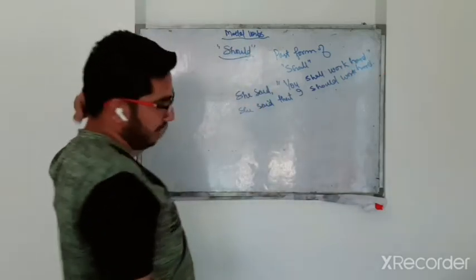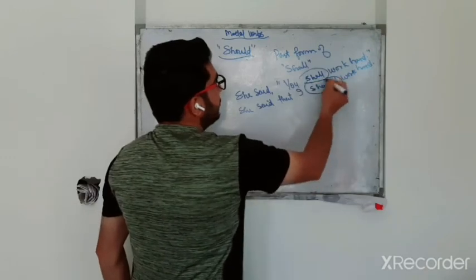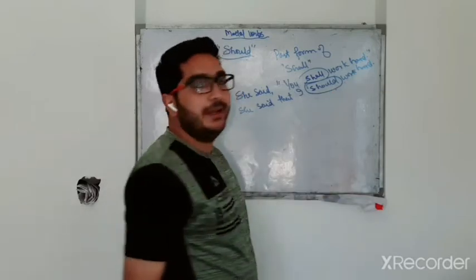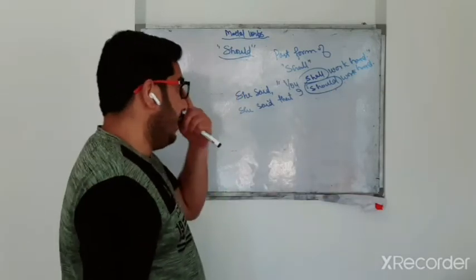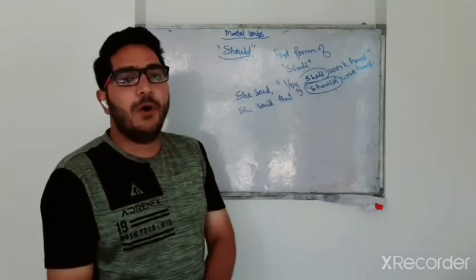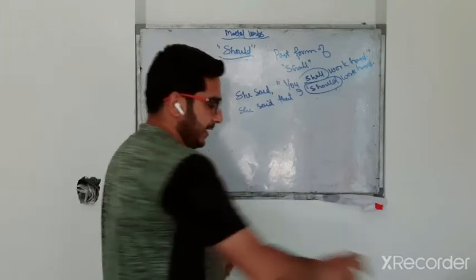So this shall is changed into should when this reported speech is written in indirect way. So this should is the past form of modal shall.